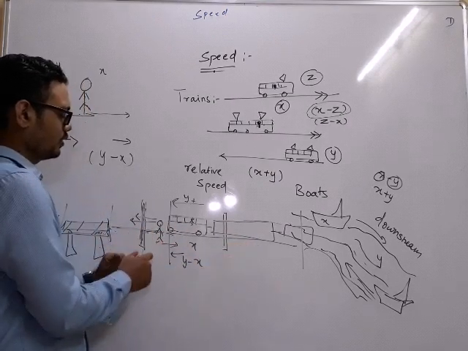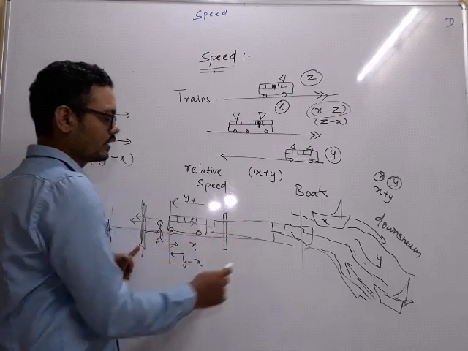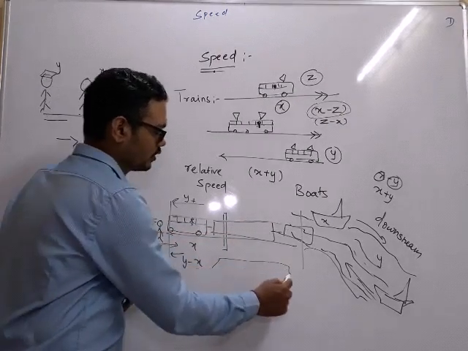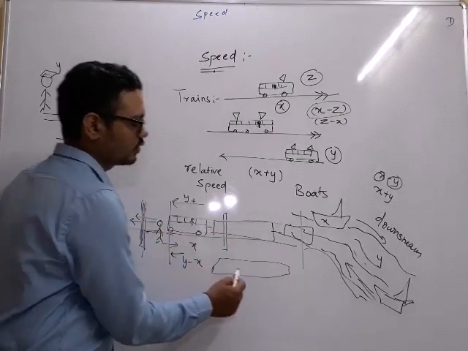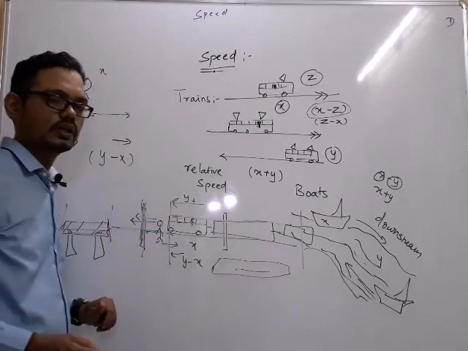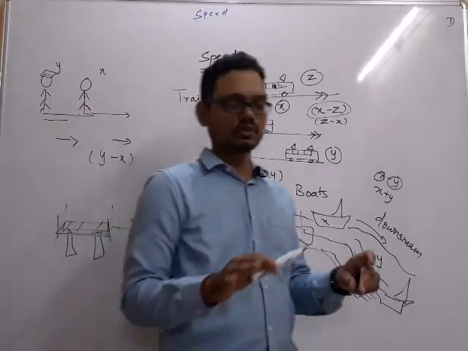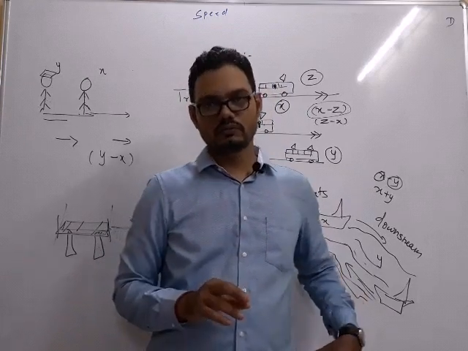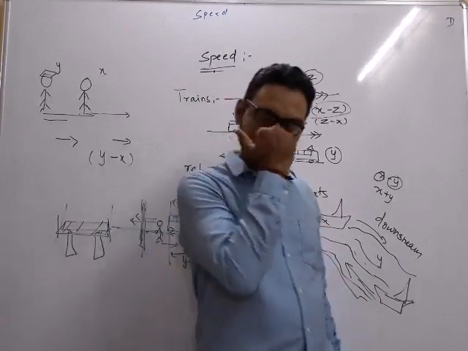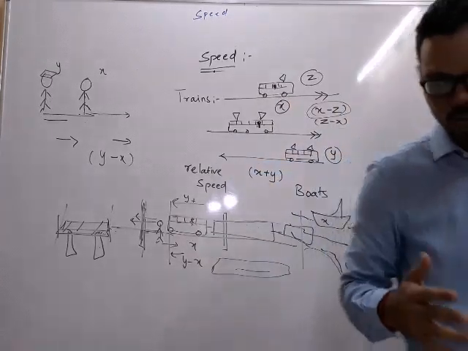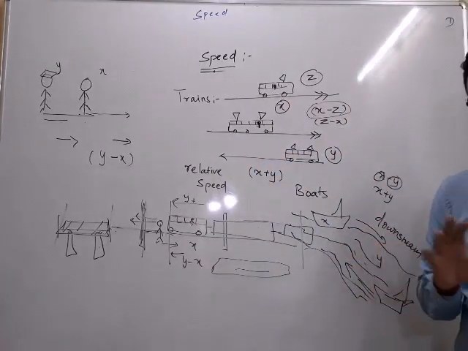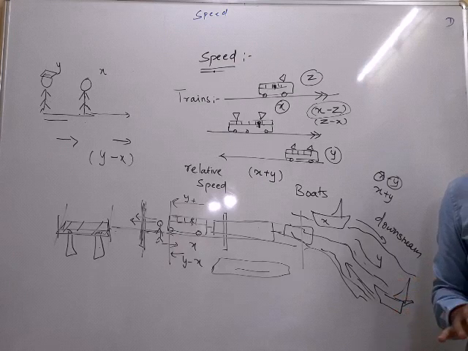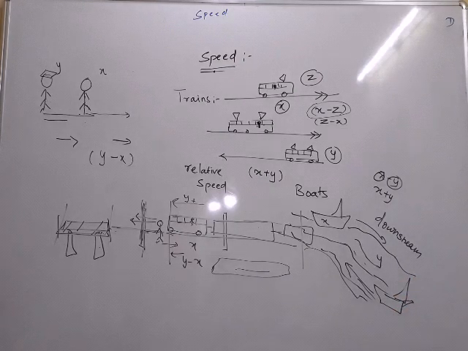In the case of a pole, it will be the length of the train. In case of a platform, when it is crossing a platform, it will be the length of platform plus the length of train. Just remember these logics, these basics, and now let us start with some sums. And once you see how this logic is applied, then you will understand that it is easy and it's not at all difficult. Okay, so let's begin with some sums.